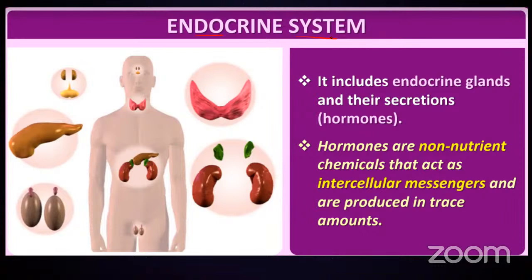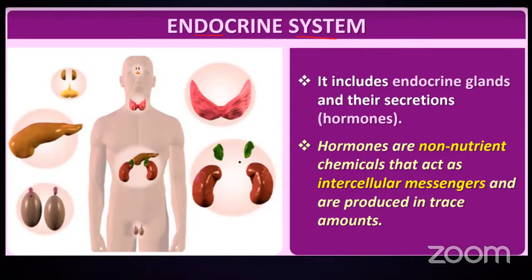It consists of a very organized set of glands called endocrine glands. These are ductless glands. They do not have any ducts or pipes. Their secretion is released into the blood plasma, and usually through the blood plasma the hormones reach the desired destination.